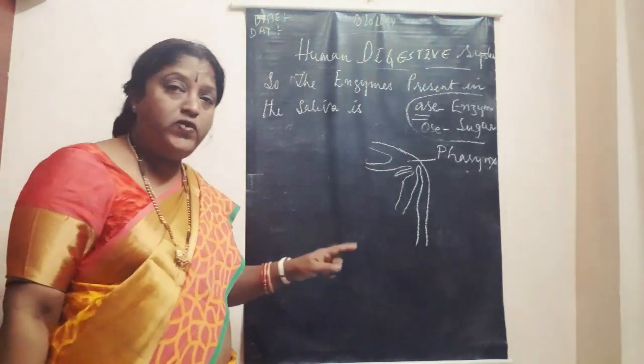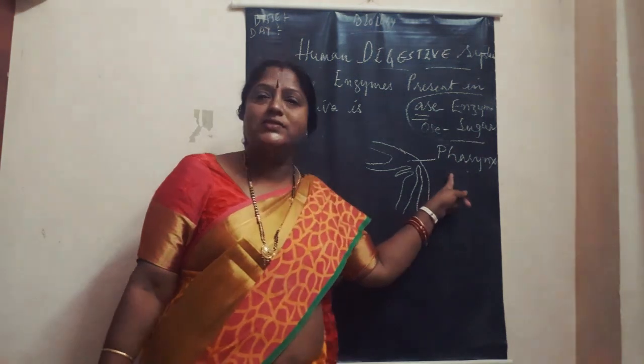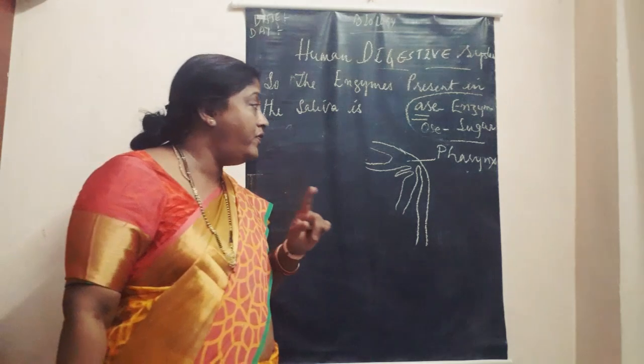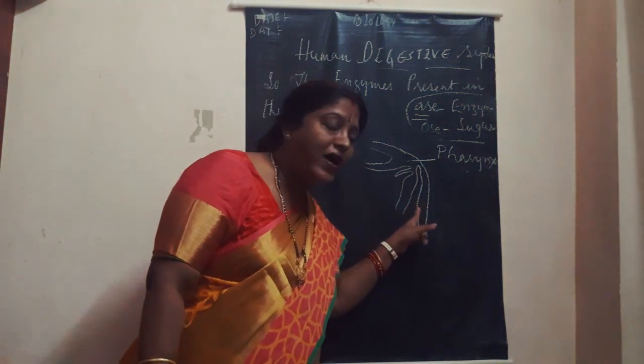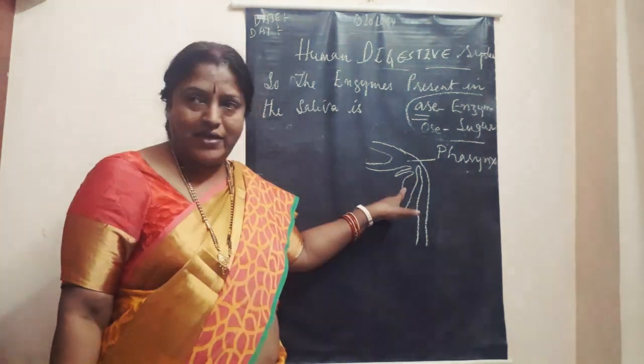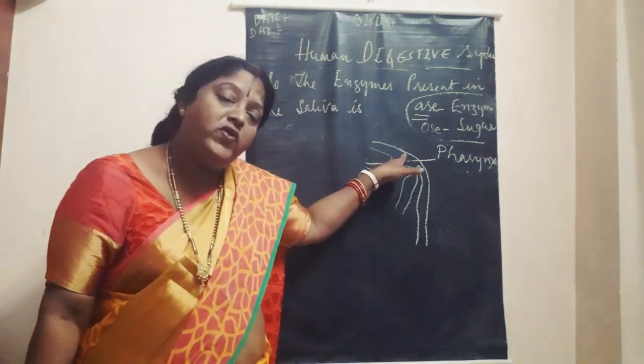There is a thick muscular chamber called the pharynx. This pharynx is a common passage for both food and air. The food from the mouth enters into the esophagus while the air from the nostrils enters into the larynx. So the pharynx is a common passage for both food and air.